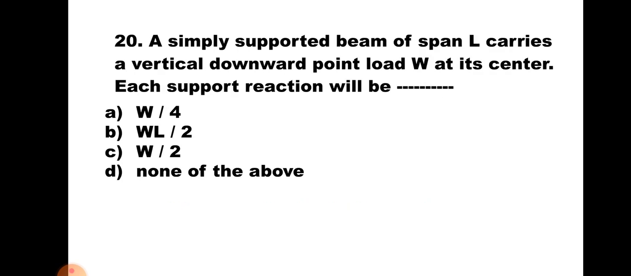Question number 20. A simply supported beam of span L carries a vertical downward point load W at the center. Each support reaction will be: A. W by 4, B. WL by 2, C. W by 2, and D. None of the above. Now here simply supported beam is carrying a central point load W. As the load is symmetrical, each reaction will be equal, that is W by 2. Hence the correct answer is C, W by 2.